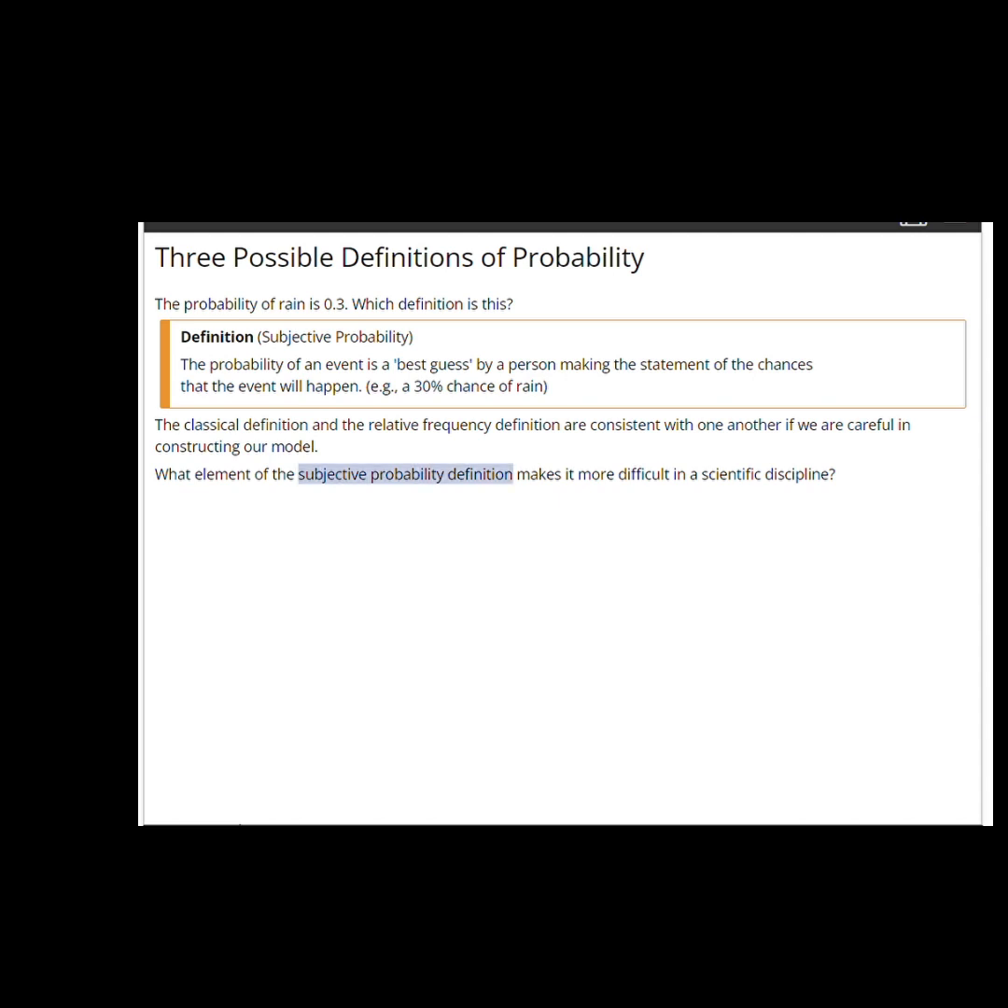What element of subjective probability makes it a little bit more difficult in a scientific discipline? In science, we like experiments that are repeatable. That way we can validate the claim. If, on the other hand, I claim the probability of rain tomorrow is 0.3, it may or may not rain. And it's very difficult to repeat that experiment on subsequent days under exactly the same conditions. Subjective probabilities are, when possible, to be avoided in science.